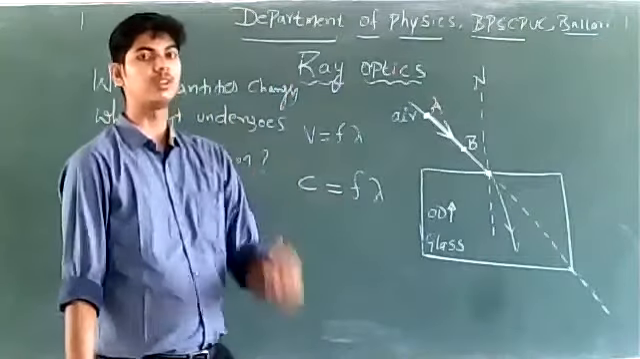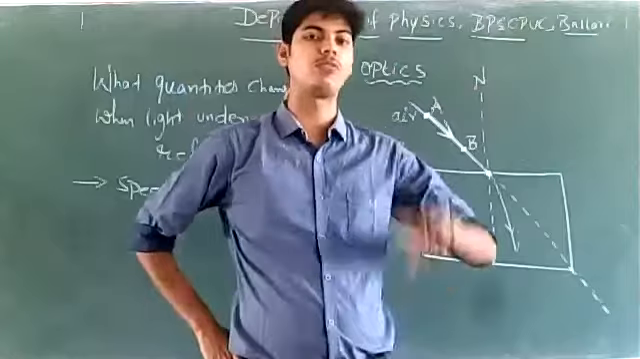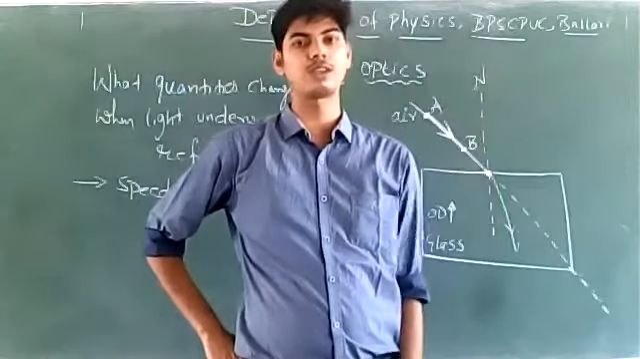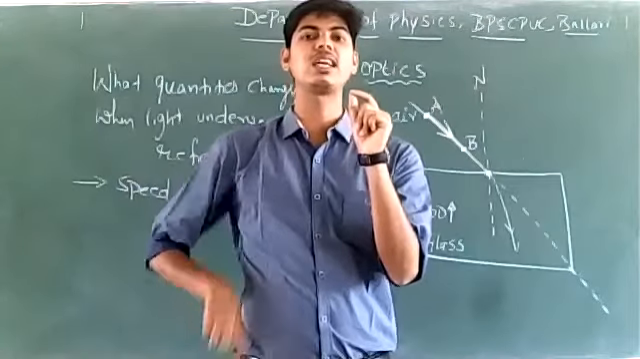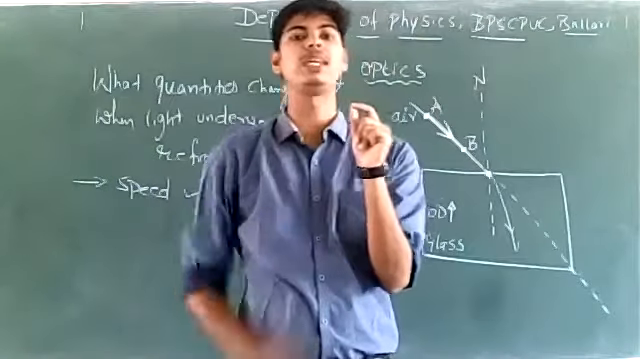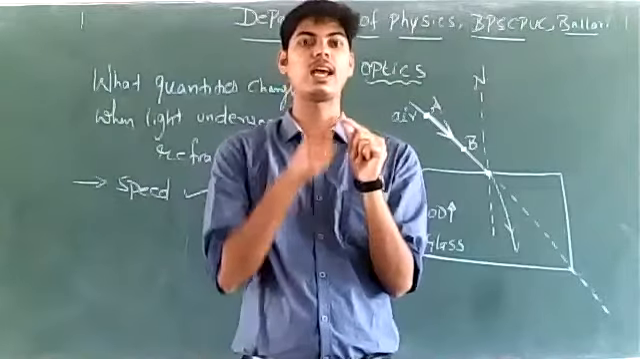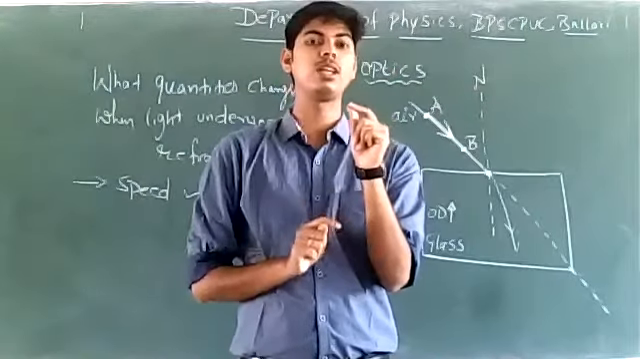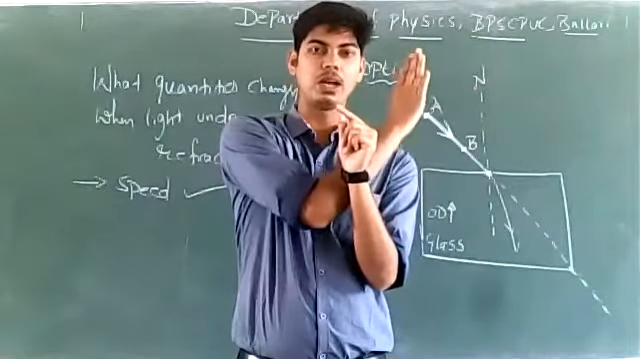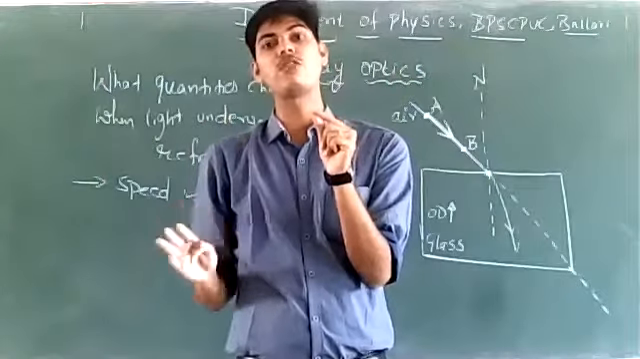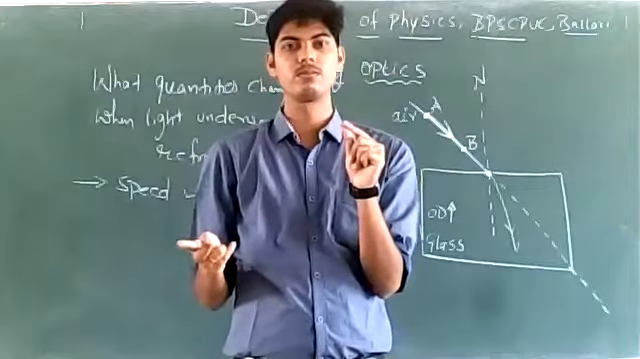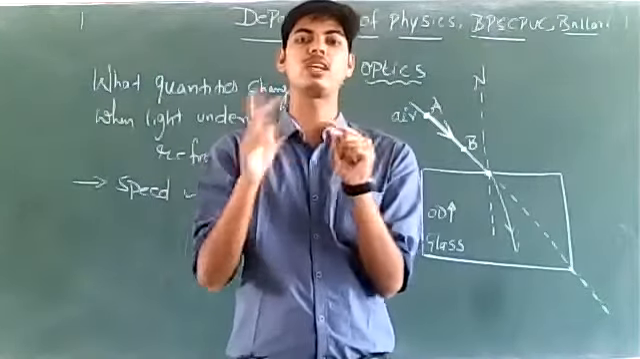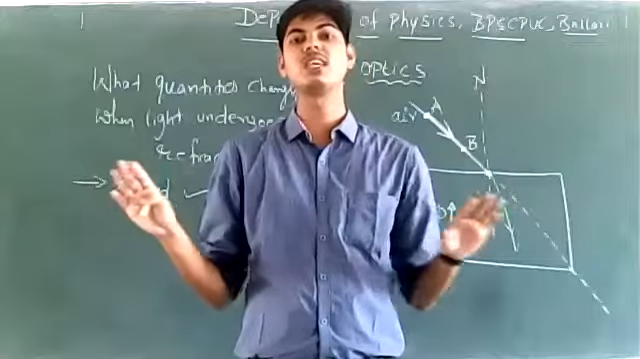How about frequency? I have told you about frequency of light while discussing reflection. Frequency is the characteristic of the source emitting the light. As long as the source remains the same, frequency of light remains the same. If the medium in which light is traveling changes, frequency doesn't change.